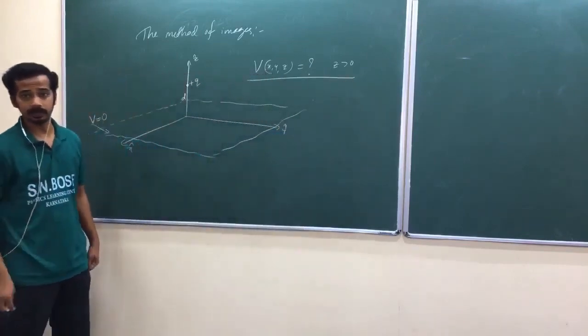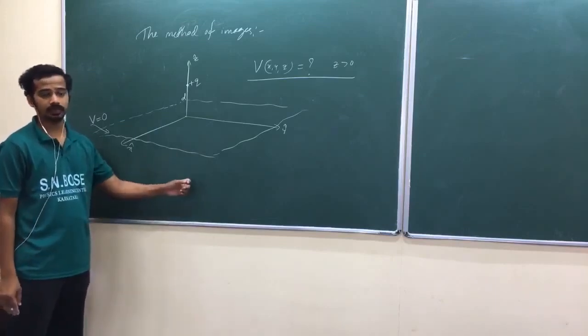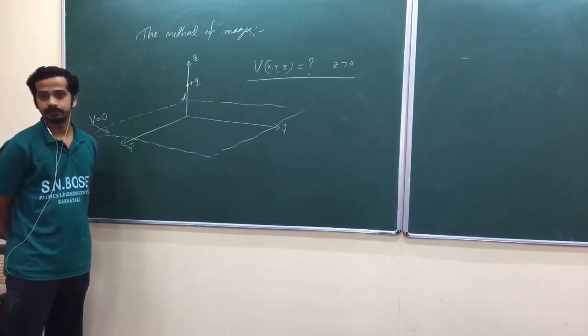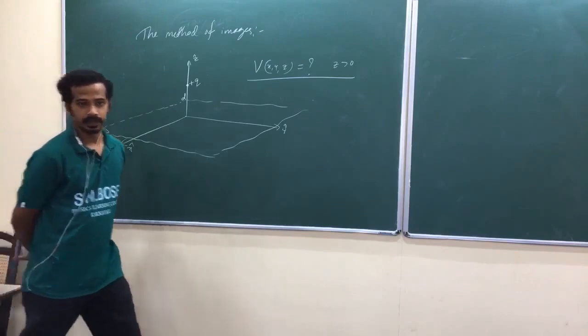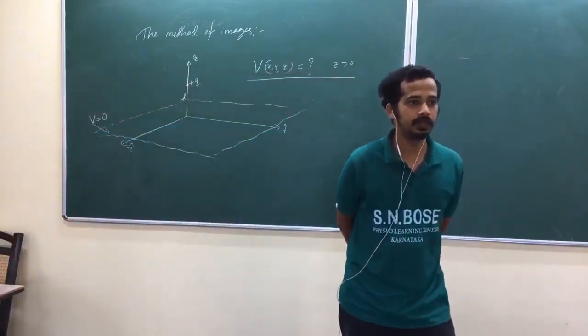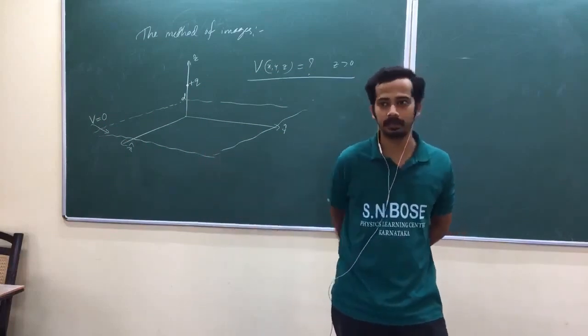Remember, above the plane. Suppose there are no charges below the plane, what is the potential below the plane? Why 0? The plane is a grounded conducting plane.